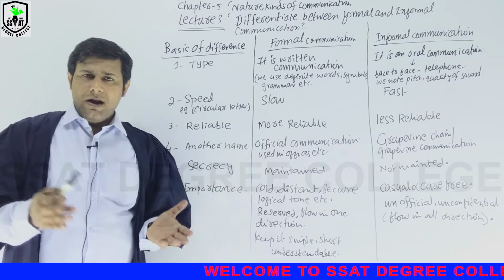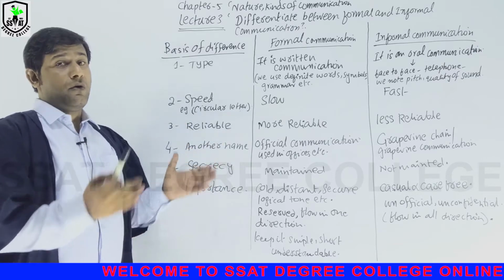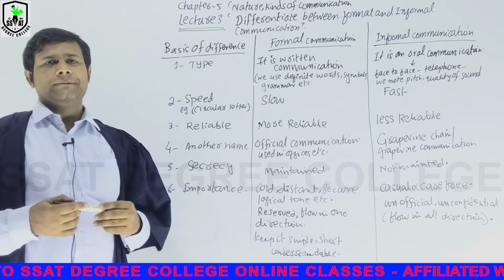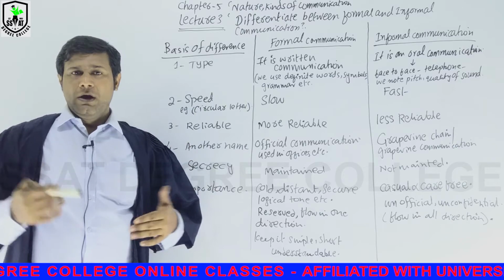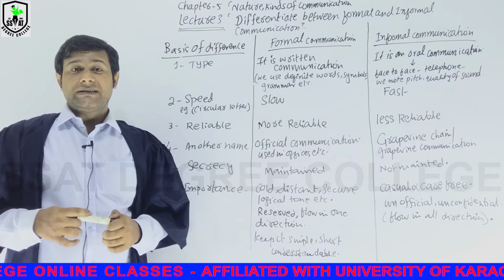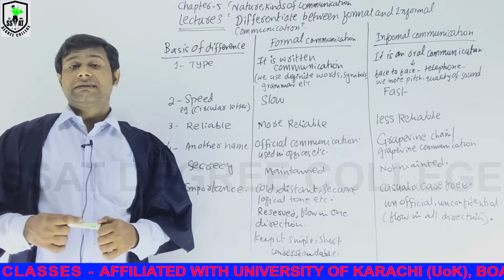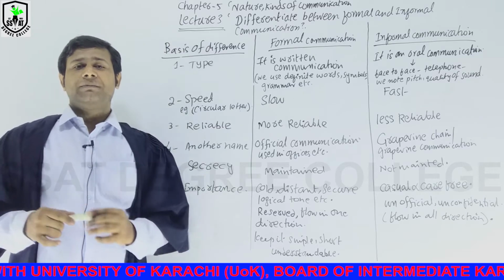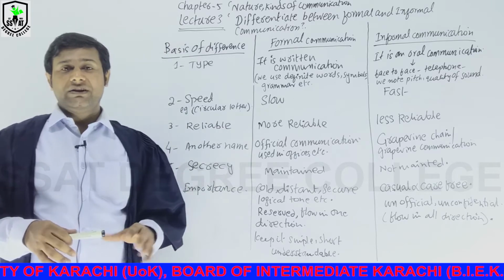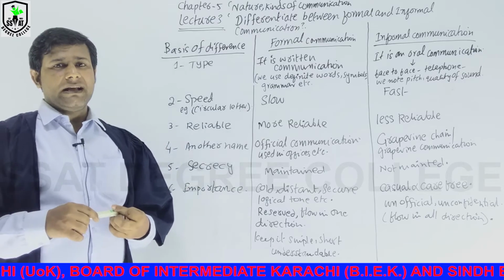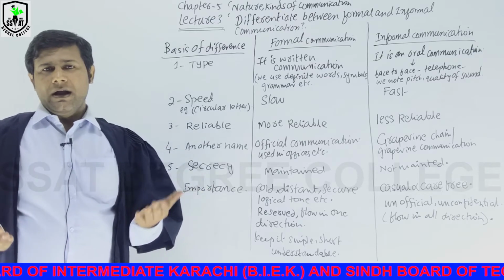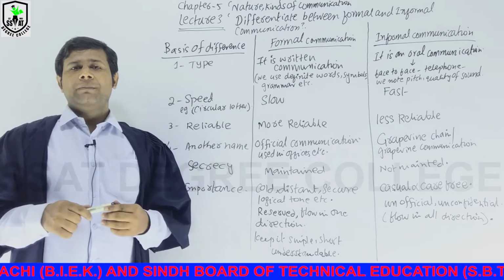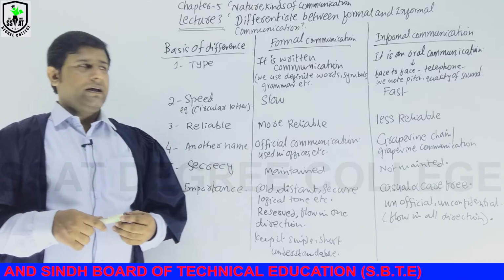Language might be verbal or non-verbal. In verbal we usually use written and oral both, and in non-verbal we use gestures, like body expression. For example, on your face, a gesture of worry. If you are sad, your face gives a gesture of worriedness, and in a mood of tension you can't avoid it, because anybody can recognize from your facial expression that you are in tension or worry. So we can say that language may be verbal, written or oral, and non-verbal, like the gestures and facial expressions we use sometimes.